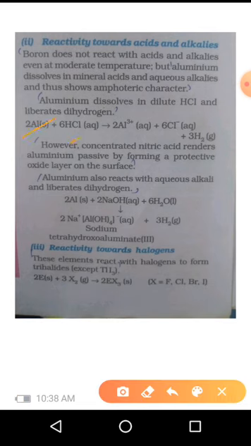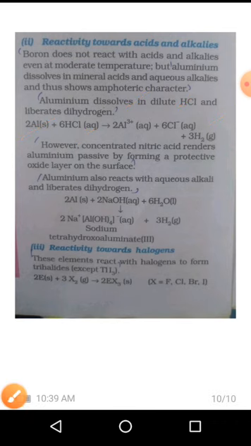When aluminium reacts with dilute HCl, it produces Al3+ plus 6Cl- with the liberation of hydrogen. However, concentrated nitric acid renders aluminium passive by forming a protective oxide layer on the surface. It won't react further. Aluminium also reacts with aqueous alkali and liberates hydrogen.